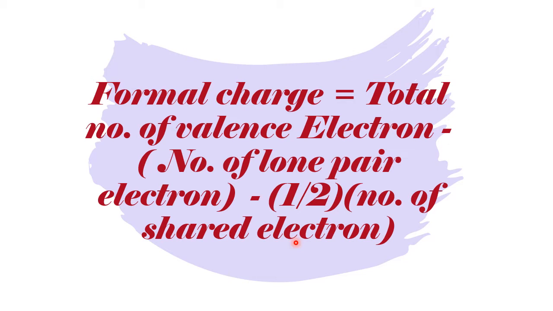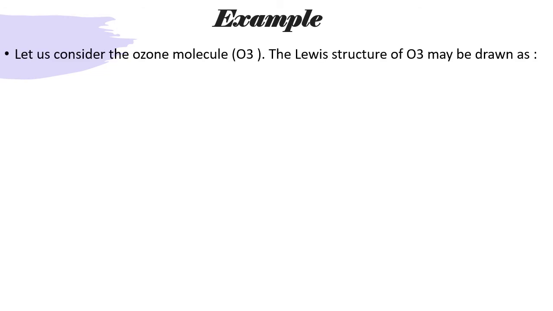This is what I said first, statement wise. Now this is formula wise. Now example wise we'll discuss. Example. Let us take the example of ozone. Okay. Ozone is O3. This is the Lewis structure for ozone. Okay. Now, to write the Lewis structure, the valence electrons of every atom are very important to be discussed. Okay. Oxygen is 2, 6. Number of valence electrons equals 6. Let us see where they are.